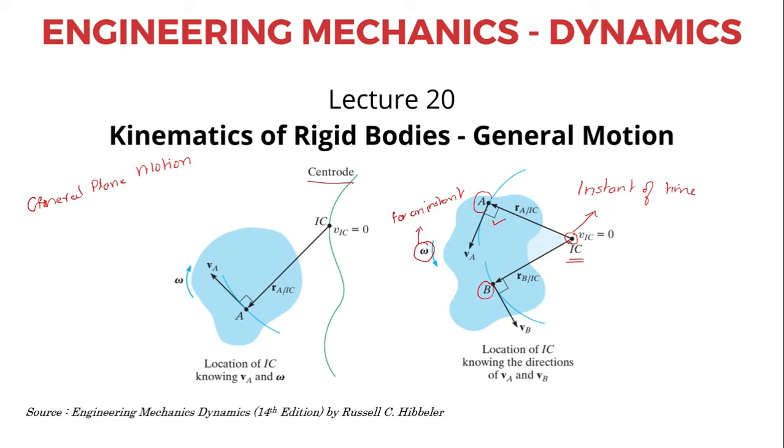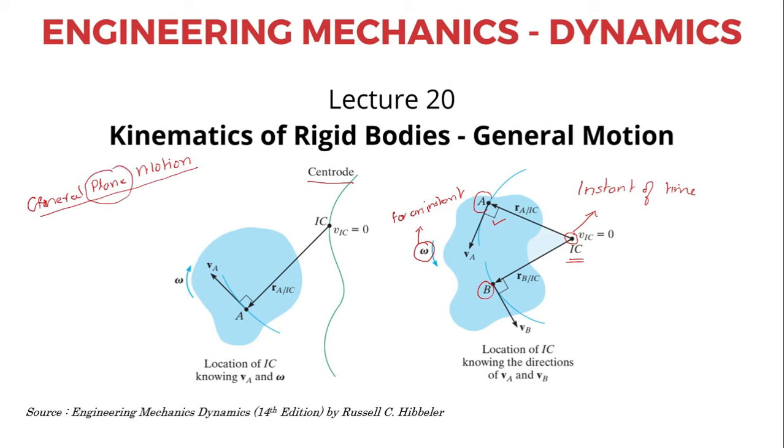If I take an axis that is perpendicular to the plane of motion, we call that axis the instantaneous axis. This is in the case of a general plane motion.